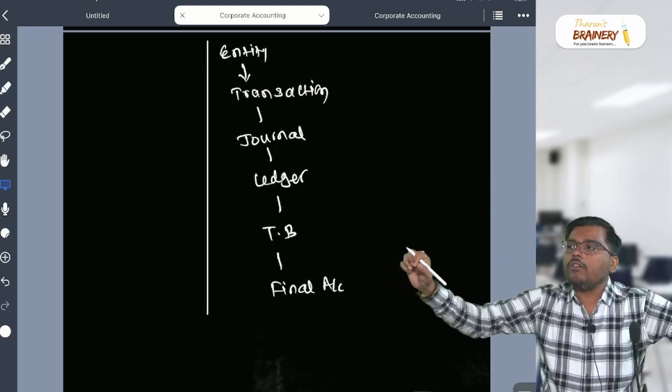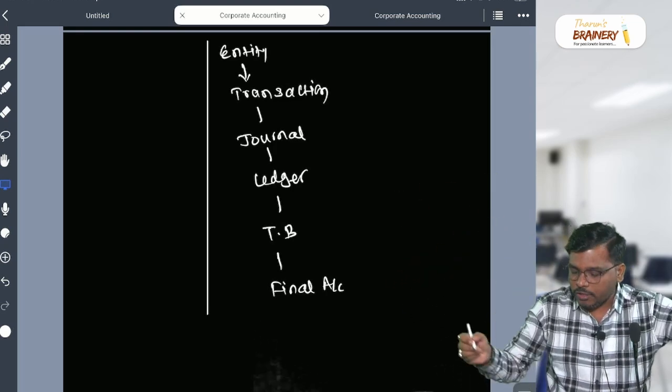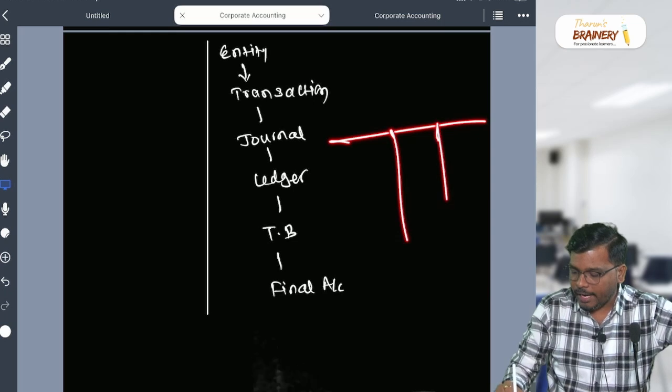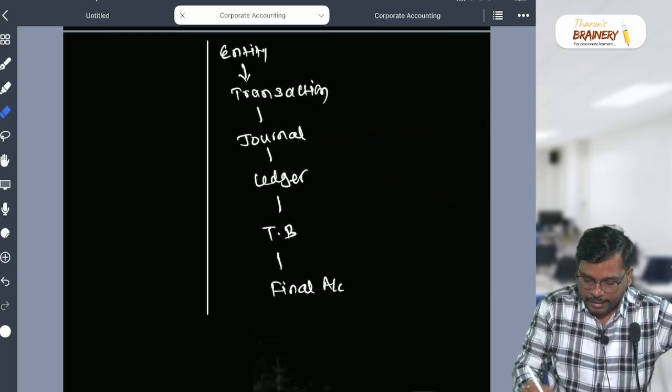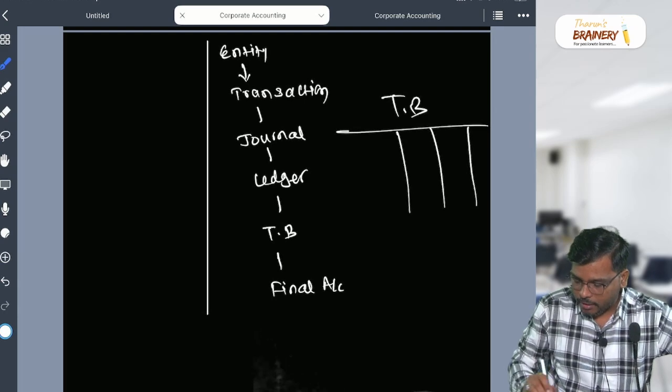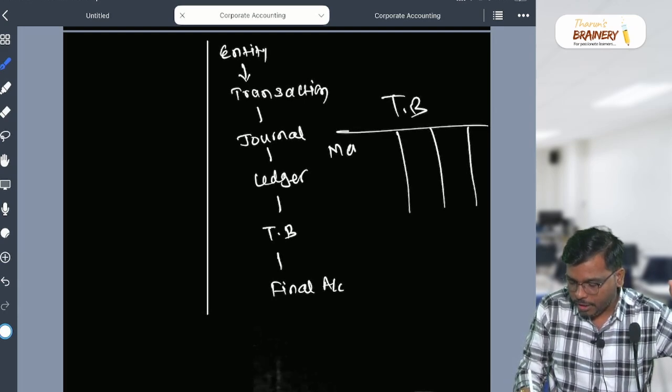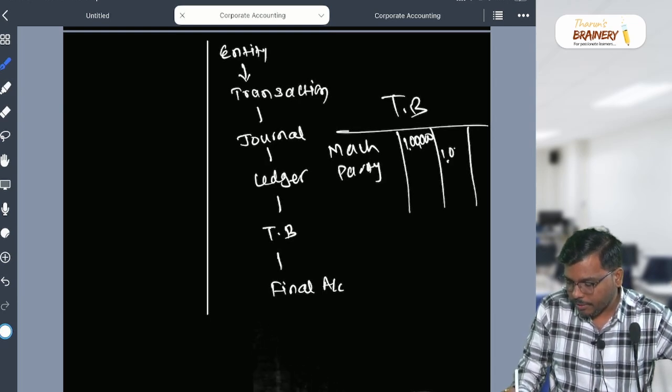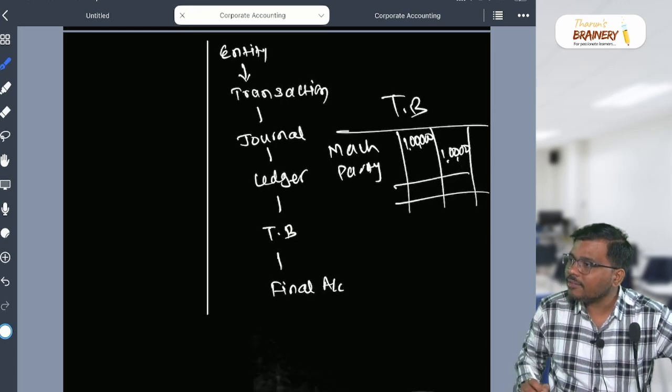When you close the accounts and prepare the trial balance, it may look like this: you write here machinery, let's say 1 lakh rupees, and you close the party account, that will look like how much, sir? 1 lakh rupees. Are you able to understand?